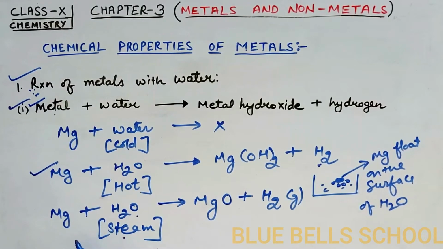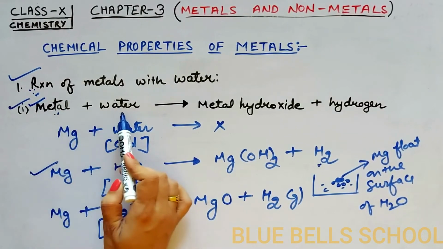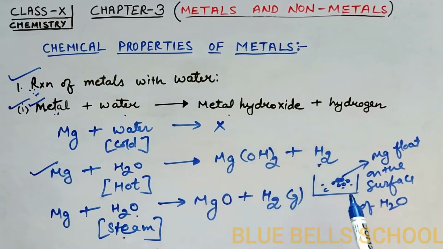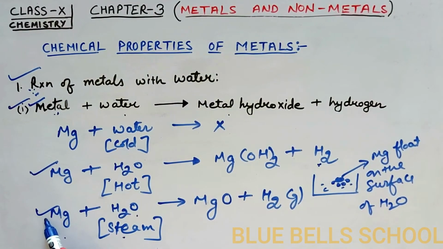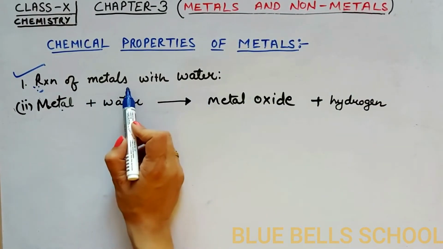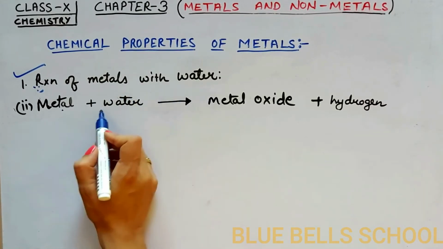Now let me discuss when metals react with water to form metal oxide and hydrogen gas. One example is already here. Now the second subtype of reaction of metal with water.